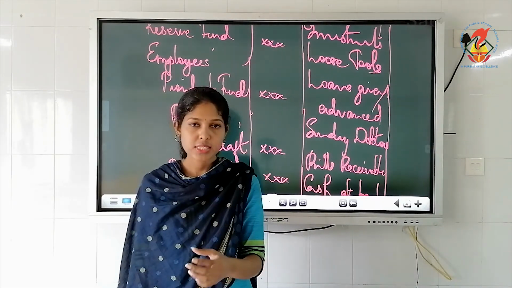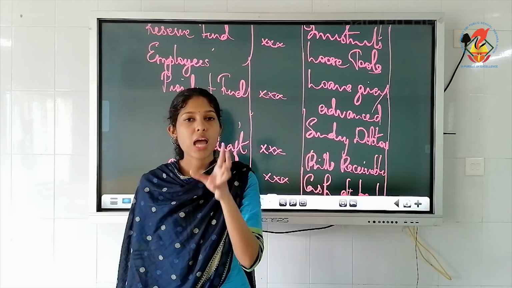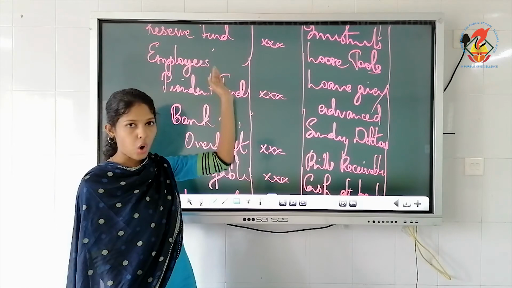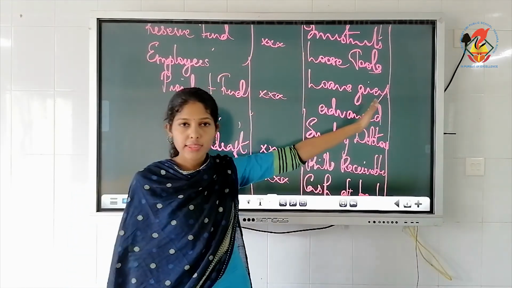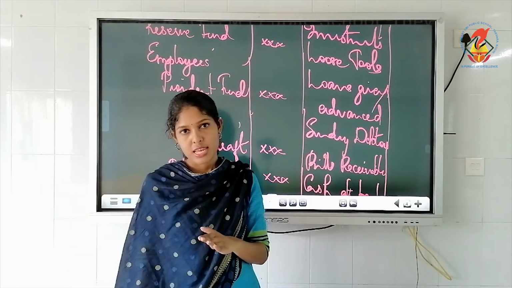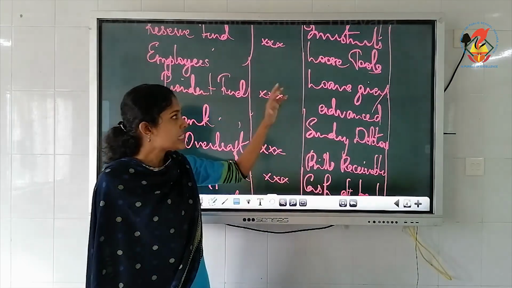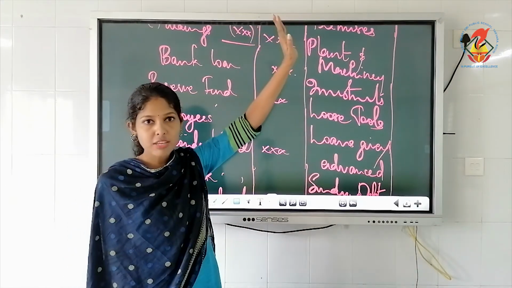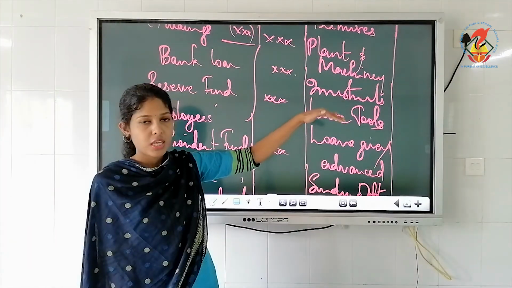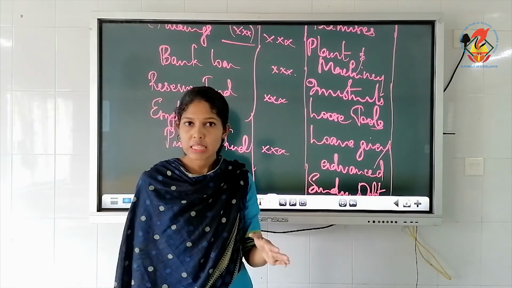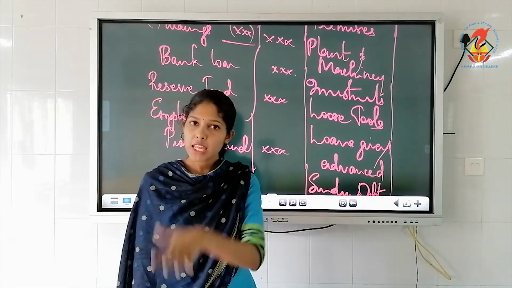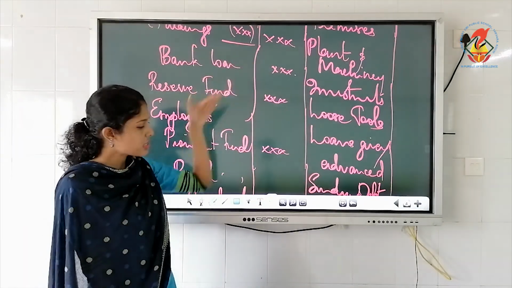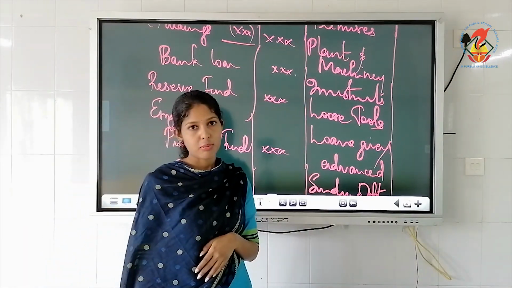Order of permanence, as the name indicates, permanent items will be written first. That means on the liability side you will write all non-current liabilities first. On the asset side you will be writing all fixed assets. Okay. You can interchange the order within the fixed assets. If you want, you write machinery first, then investments, then goodwill, there is no problem. Only thing is, write fixed assets first, then you move on to current assets. Here also you start with capital or long-term liabilities, then you move on to current liabilities.